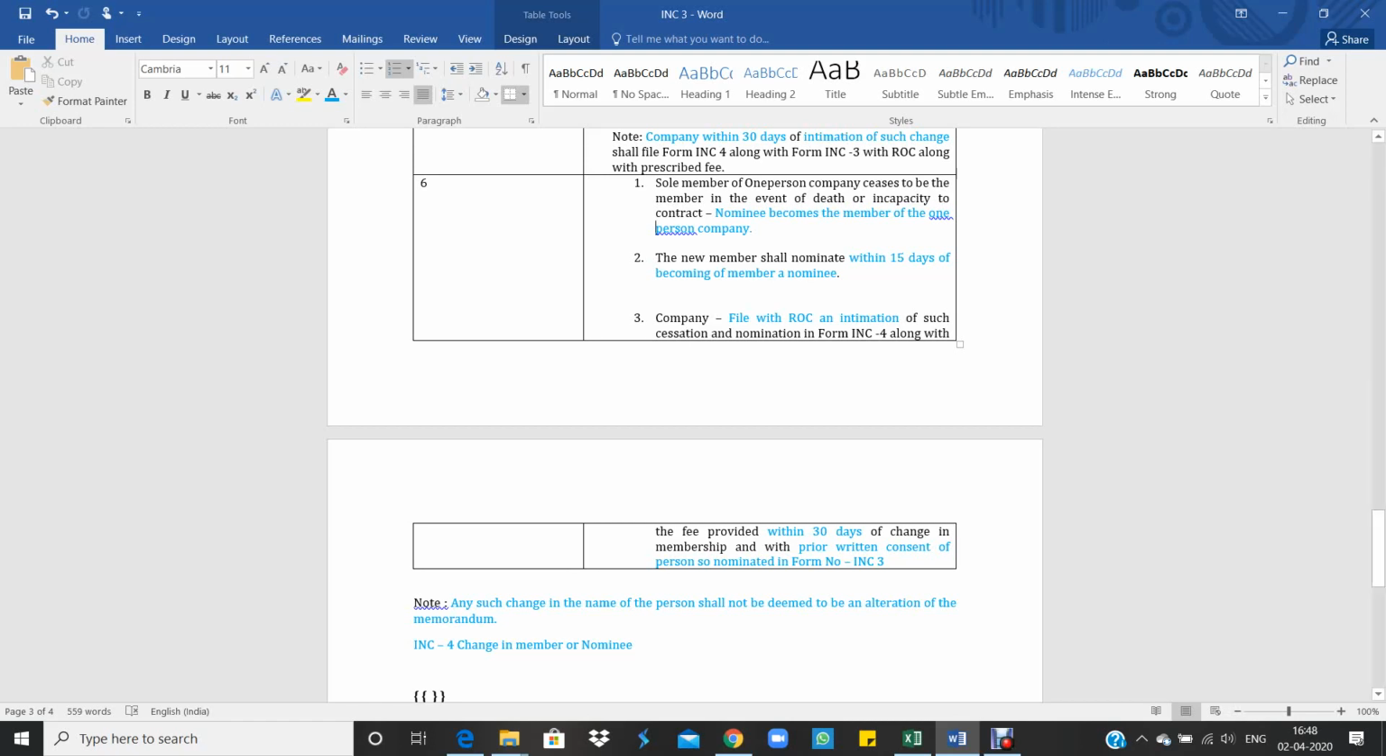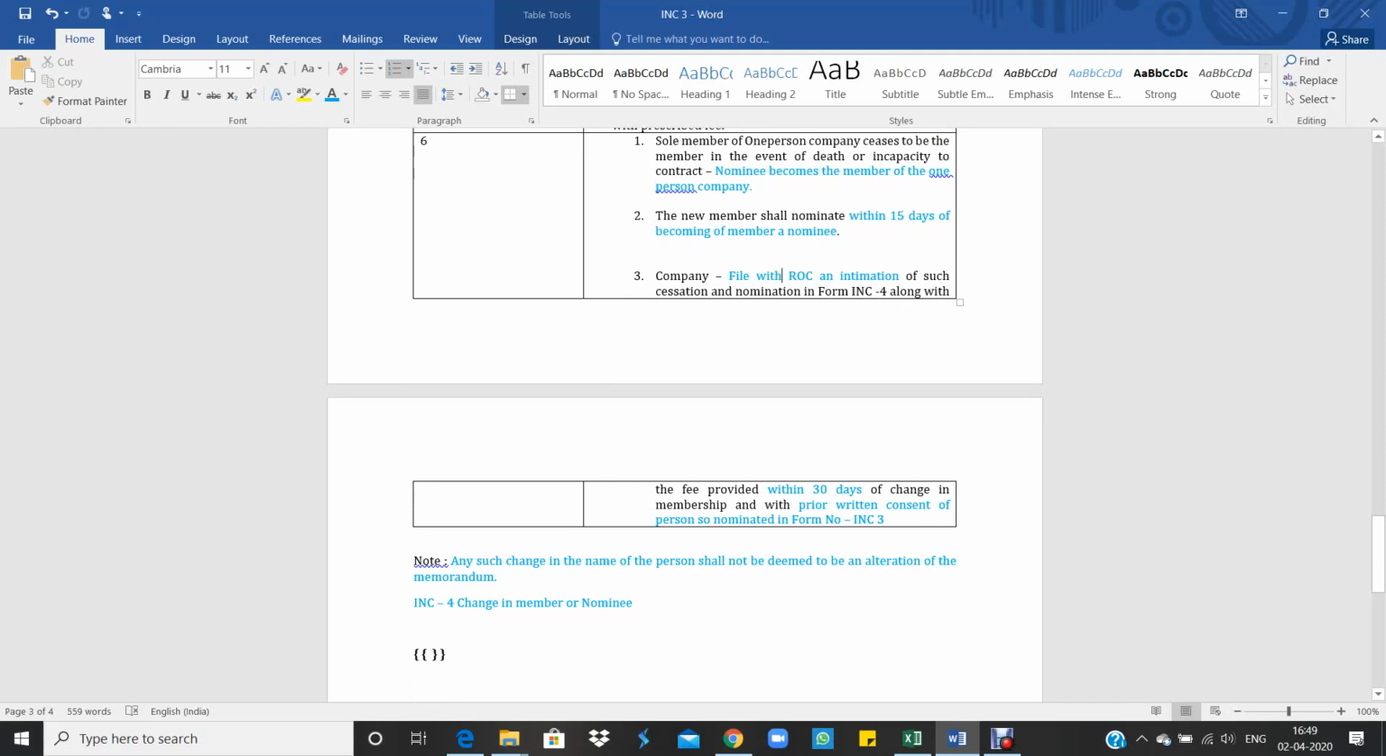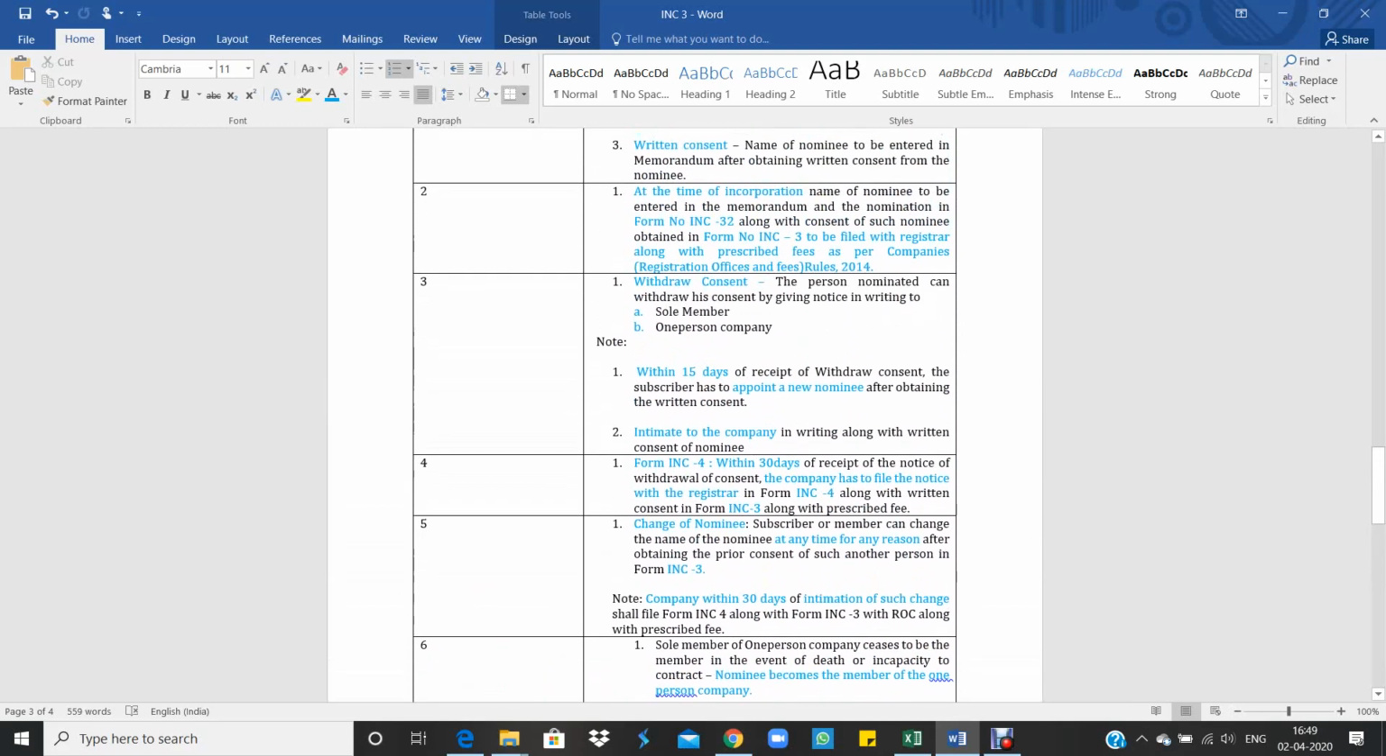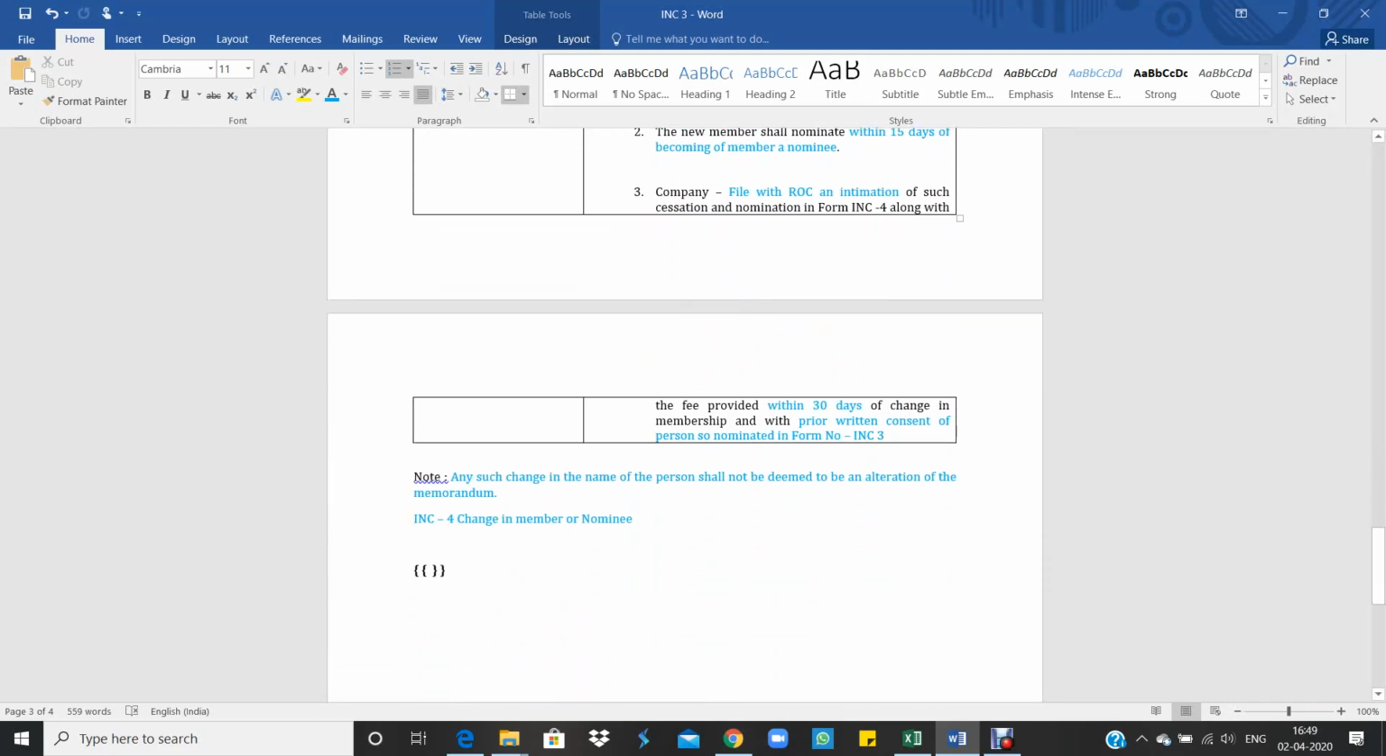So like that they have to intimate the ROC. While filing the forms to ROC, they have to make a payment of the prescribed fee as per the Companies (Registration Offices and Fees) Rules, 2014. Okay, let's